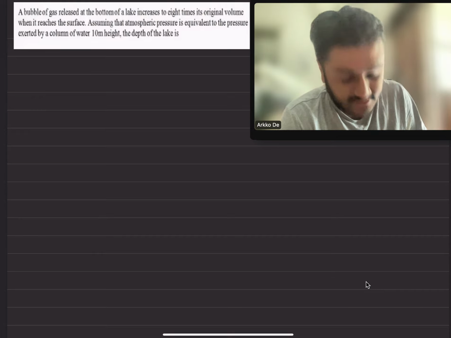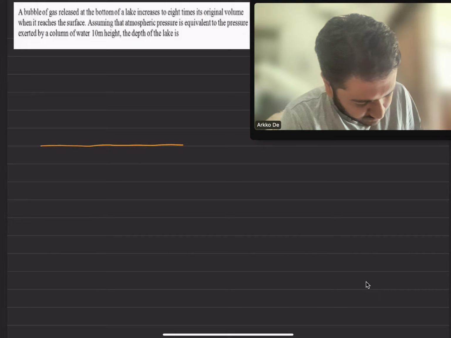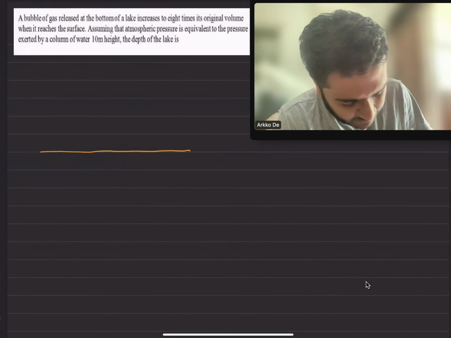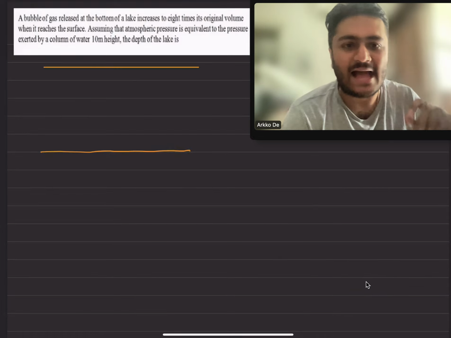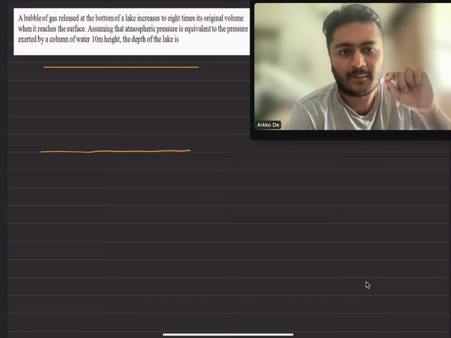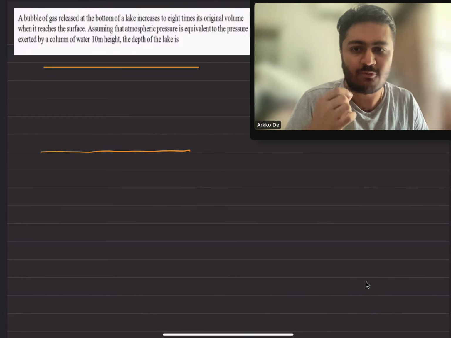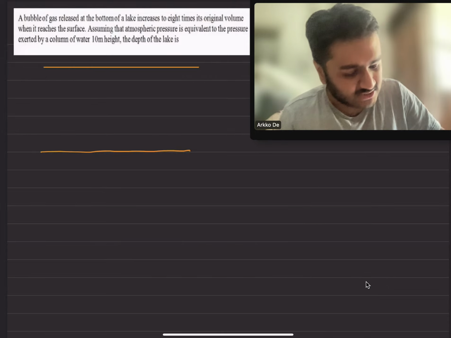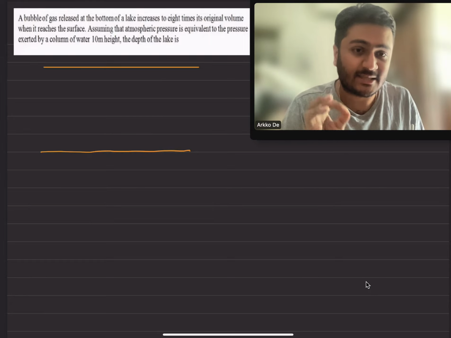So there is a bubble at the bottom of the lake, and that bubble rises up to the surface of the lake. As the bubble rises, the volume of the bubble keeps on increasing. Why would the bubble increase its volume? Let's understand that phenomenon first. So if you look at the question, the bubble is at the bottom of the lake.